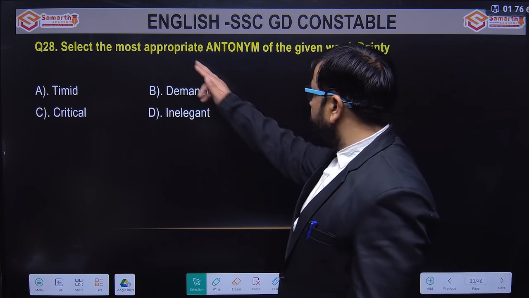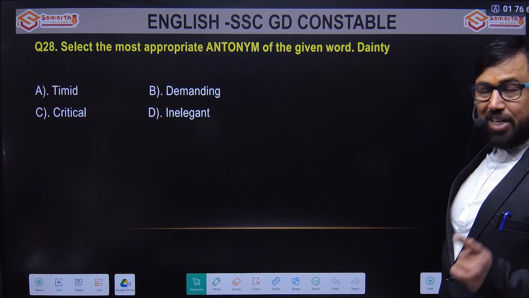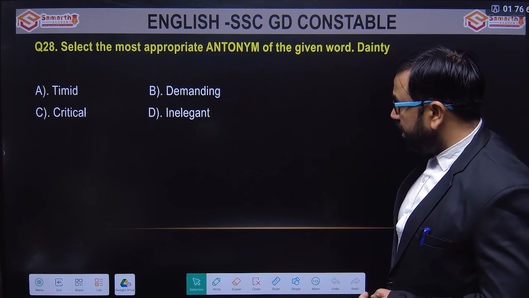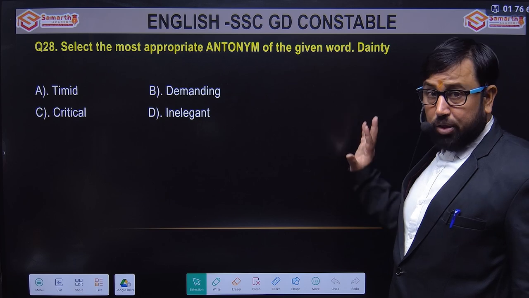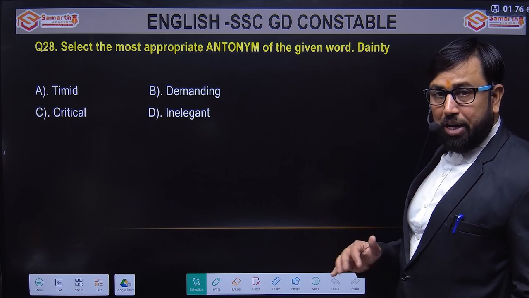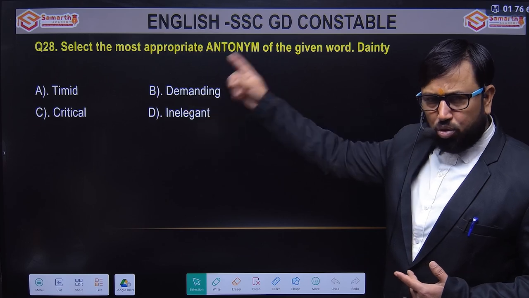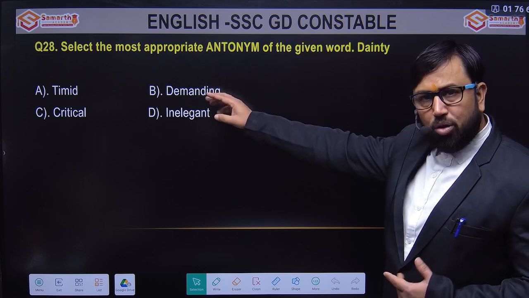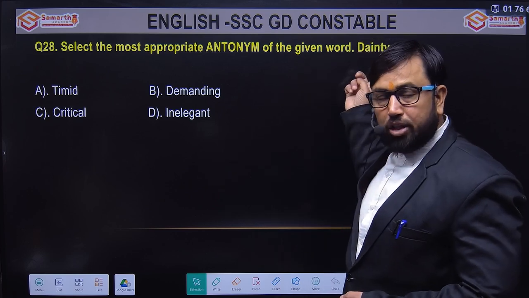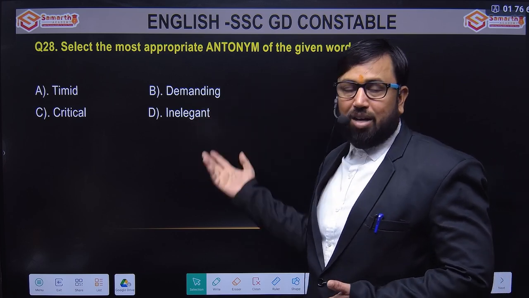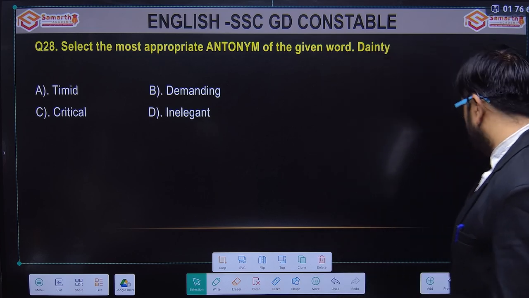Okay, we have to see the most appropriate antonym of the given word. Dainty, the word is dainty. Options are timid, demanding, critical, inelegant. Dainty means smart, somebody who is very smart, looking very dainty. So first look at the opposites. Timid means fearful, so the opposite of smart can't be fearful. Demanding means someone who demands, it has no connection. Critical is not it. Dainty is smart, and if someone is not smart, not elegant, then inelegant. Okay, D option is the right answer.